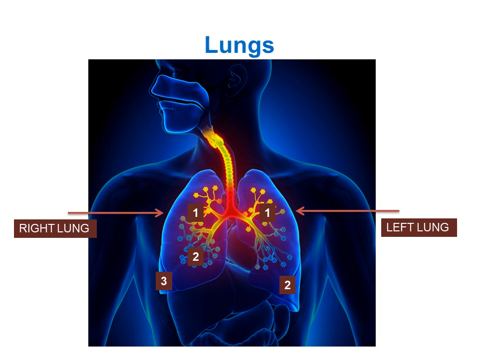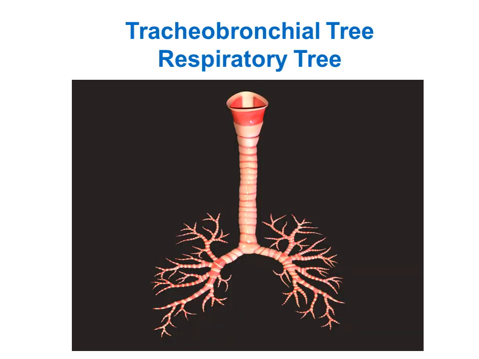The right lung is larger in size than the left lung because of the heart being situated to the left side where the left lung is located. Trachea, bronchi and bronchioles look like an upside down tree with trachea as trunk and bronchi and bronchioles as branches, hence called the tracheobronchial tree or respiratory tree.